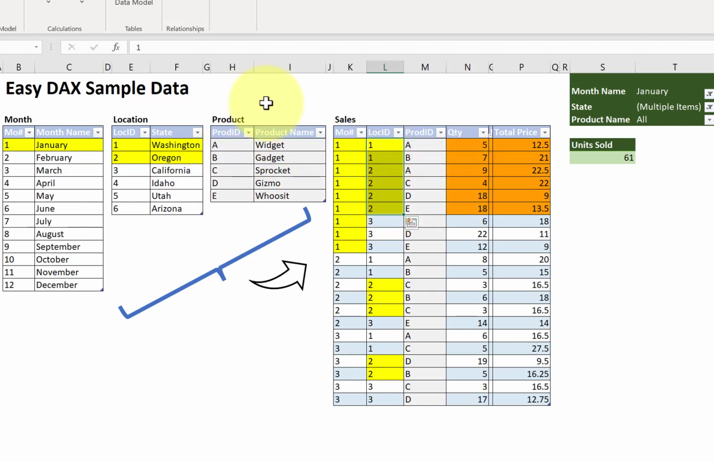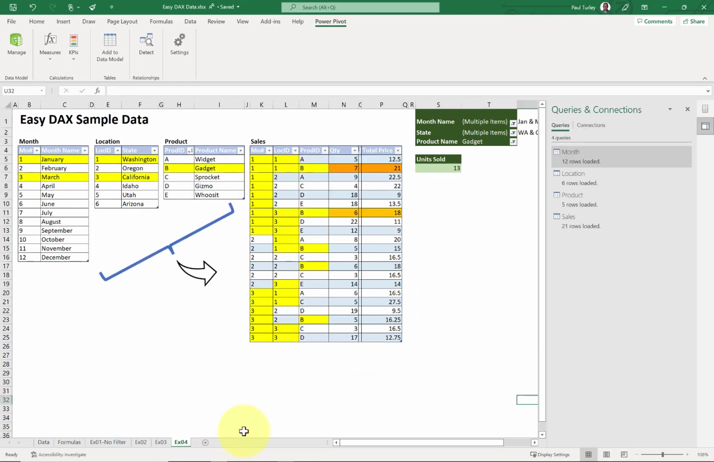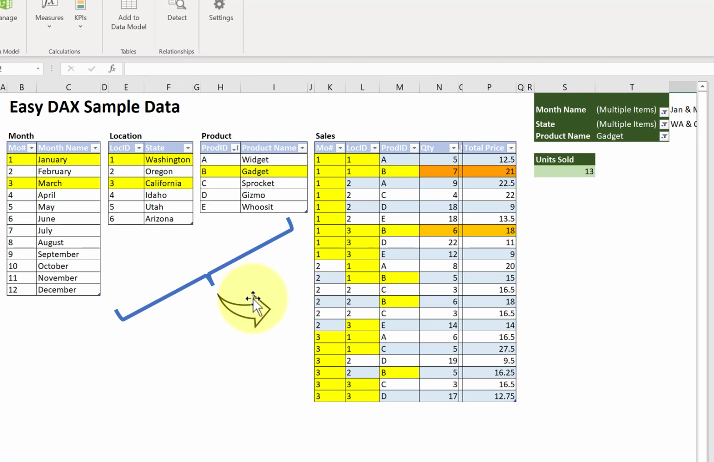We don't have a filter on the product table. Therefore, the filter context of the sales table are these 6 rows right here. If we were to add up the quantity, we would get 61. Okay, easy stuff. One more example real quick. This should be real easy for you now. The row context of the month table is January and March. Okay, so I'm filtering the month table on January and March.